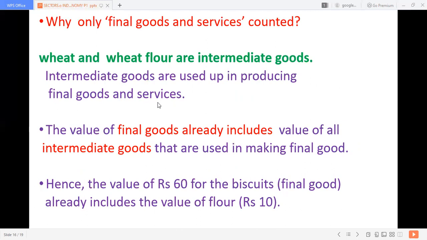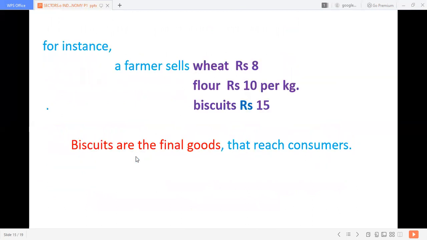So the value of final goods and services already includes the value of intermediate goods. Let us move back again: the value of biscuit includes wheat flour, and the value of wheat flour includes the wheat. Wheat's value is included in the wheat flour, and wheat flour's value is included in the biscuit. So if you add all three, it will be repetition.